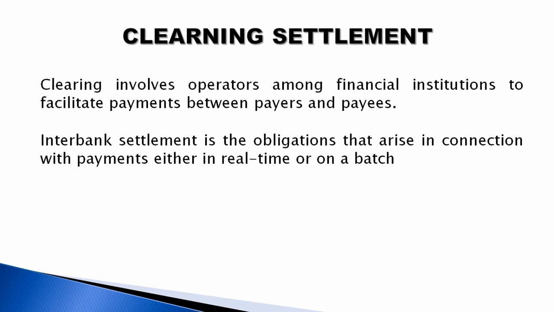Normally settlement happens between two financial institutions or two banks. Clearing involves operators among financial institutions to facilitate payments between payers and payees. So one fund transfer happens from one bank to another bank, from one customer to another customer. In between, two financial institutions or two banks are involved, and we have an intermediary also.